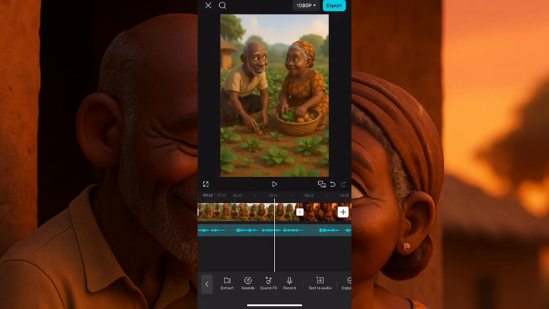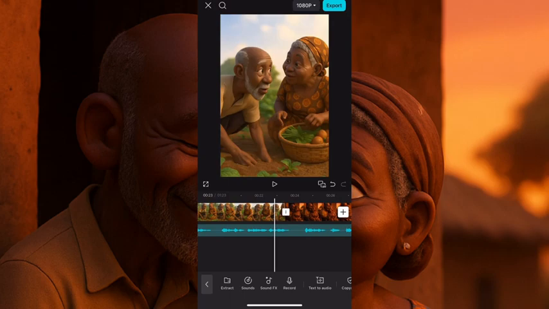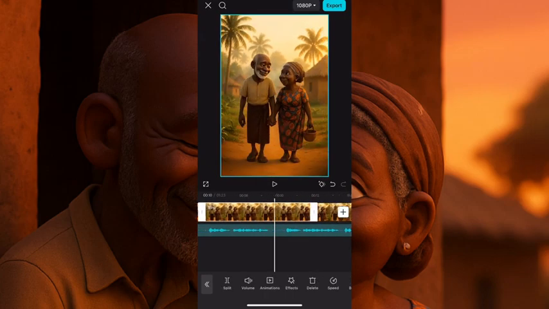So you see how the story is adding up. Now, if you feel like, okay, where they're telling this story is not adding up, you click on this one again and duplicate until you match all your story. When you're done, you click on export and you export your video.